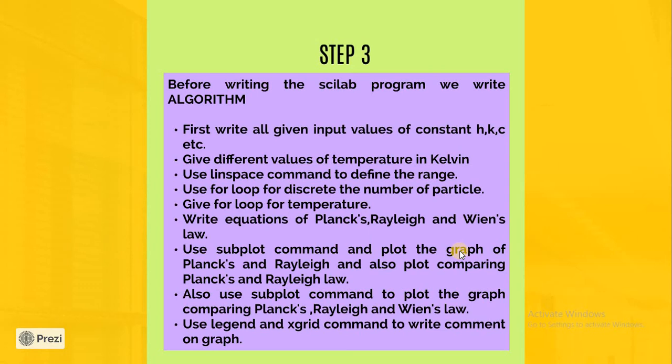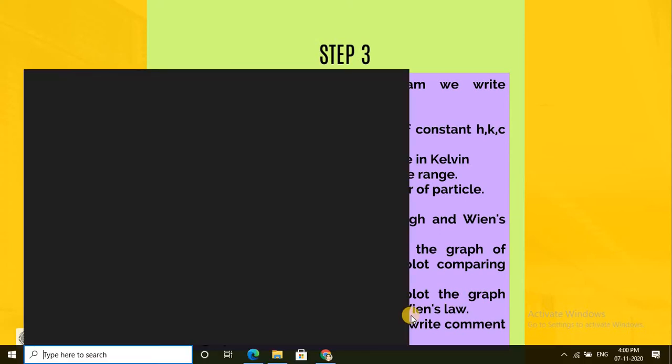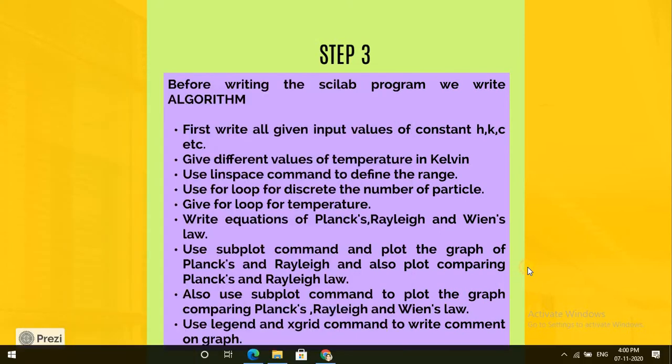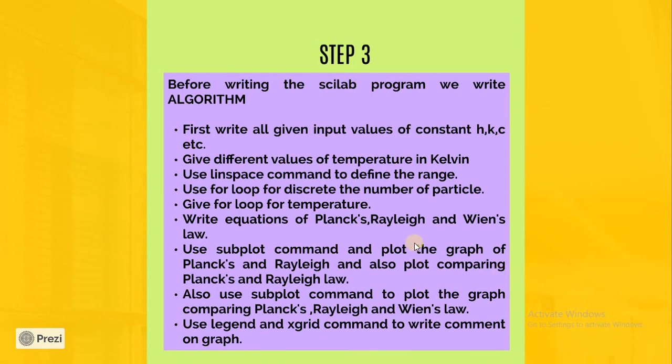We'll be plotting four types of graph. The first graph will use Planck's law at different temperatures. The second graph we will plot for Rayleigh at three different temperatures. Next, in the third graph we will compare Planck and Rayleigh laws, and the last we'll compare all three laws. This is the short layout of what we want to do in the program.